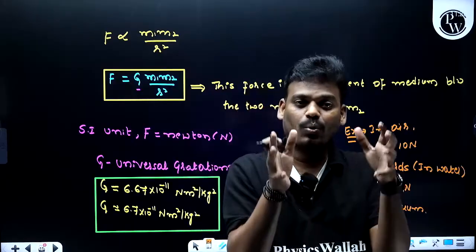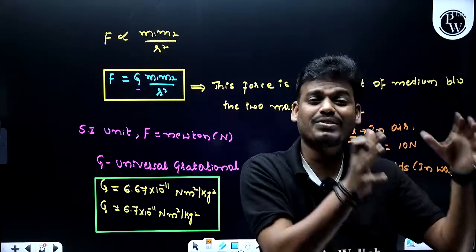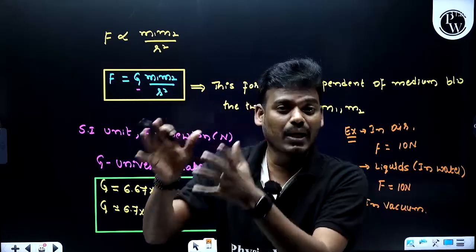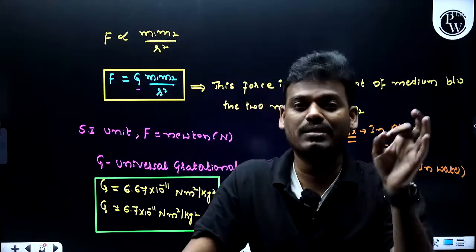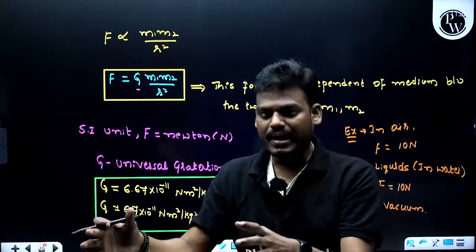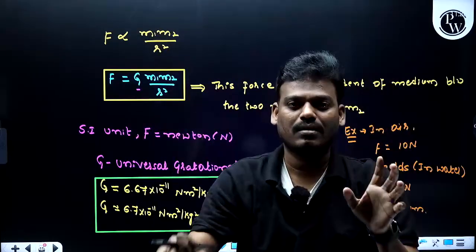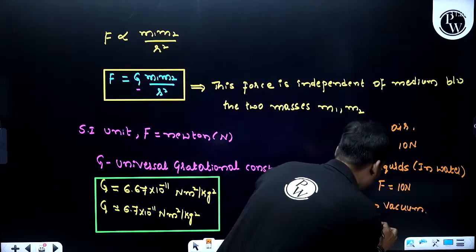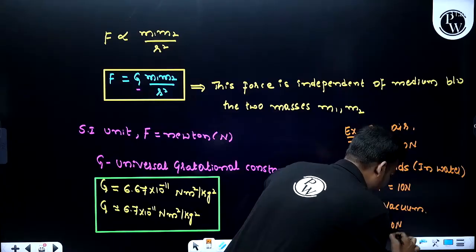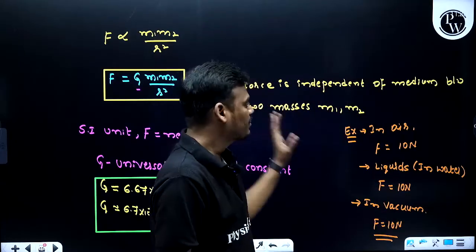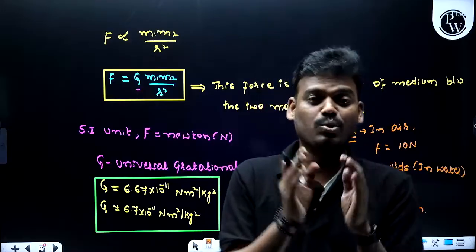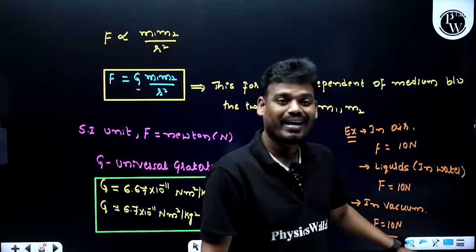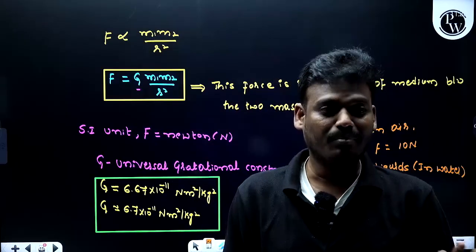In the first case, the medium was air and the force was 10 Newton. The same setup we kept in water, the liquid medium, and the force between the two masses is still 10 Newton. And when you take the same setup into space, in a vacuum where there is nothing, what is the force of attraction between them? It is still 10 Newton only. That indicates this gravitational force between two masses remains the same: 10 Newton, 10 Newton, 10 Newton. It is independent of the medium between the two masses.